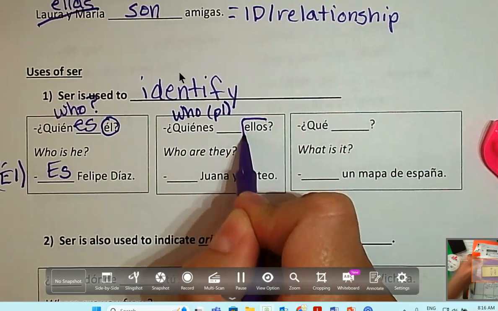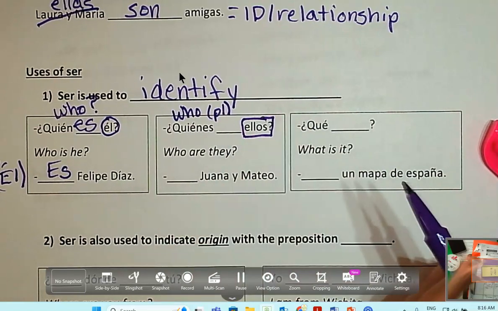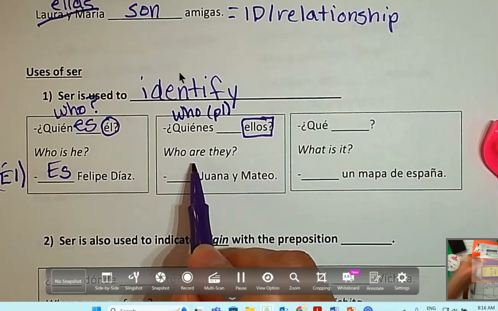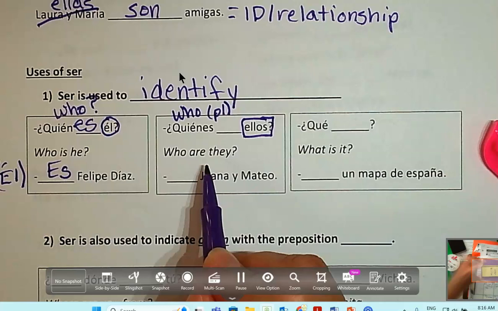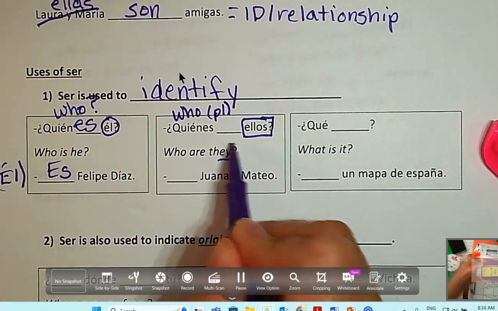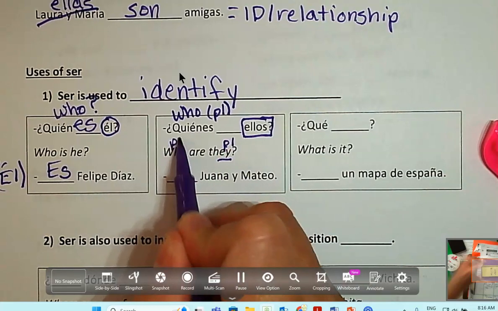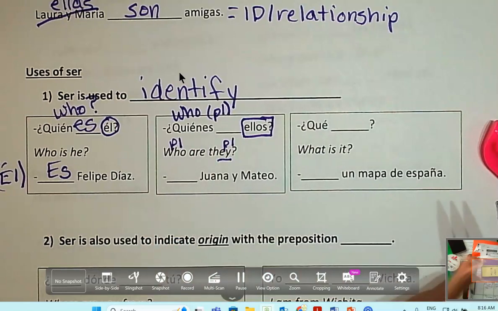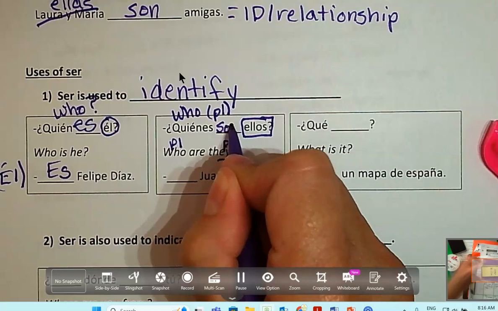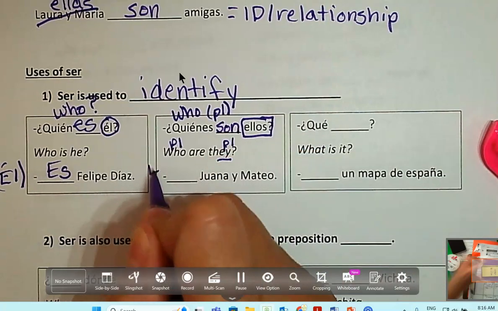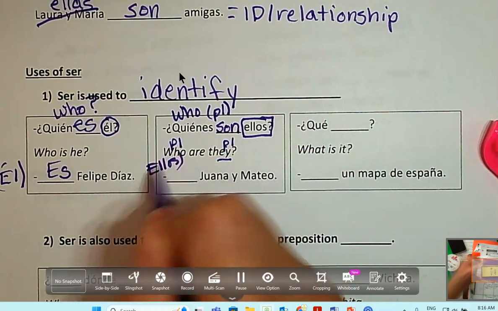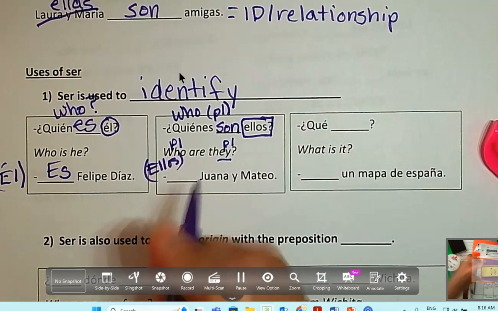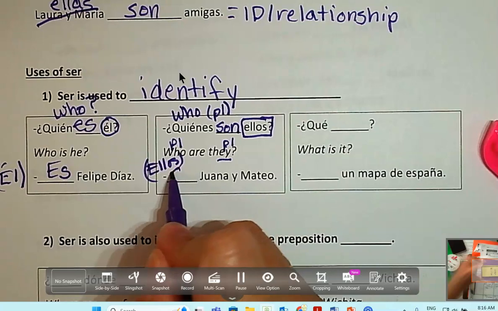Look now. In English, we wouldn't change a question word. We still say who, but then we change our verb, right? Are they? But in Spanish, because it's they and this is plural, this becomes plural, which is why we have quiénes. What's our verb going to be here? Quiénes son. Who are they? Understood they. You can say it, but the book likes to skip it, so I'm going to skip it in our notes. They are Juana and Mateo. Son. Good.